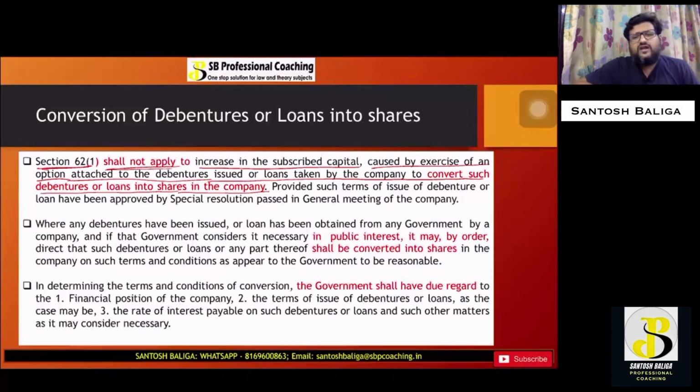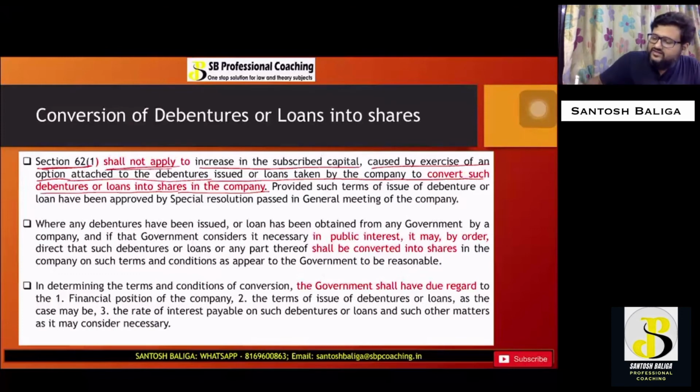Now, whenever a company's subscribed capital increases due to conversion of debentures or loan into equity shares, which is exercised by the debenture holder or the lender, in that case, section 62, which is issue of further shares, will not be applicable. The provisions of section 62 subsection 1 will not be applicable to such a transaction. Which transaction? Conversion of debentures or loans into shares. Okay, this part is clear.